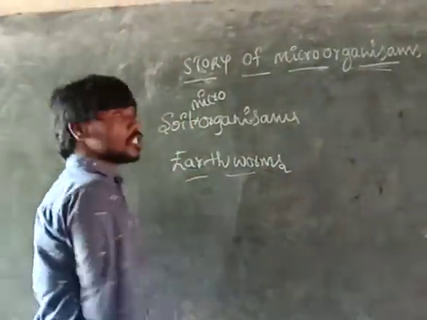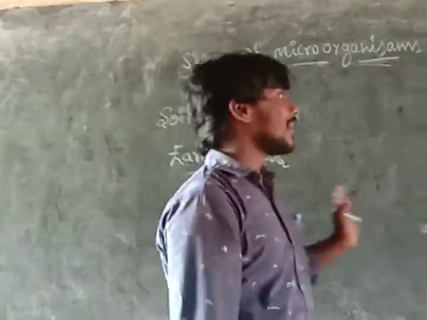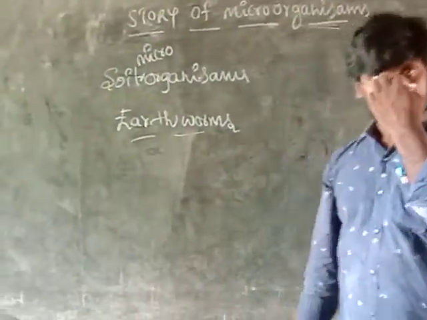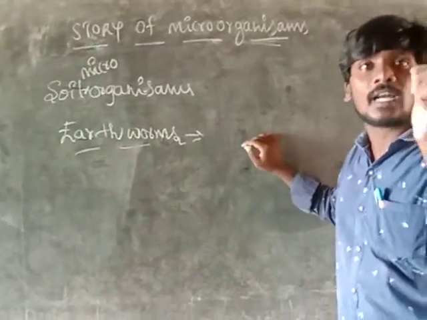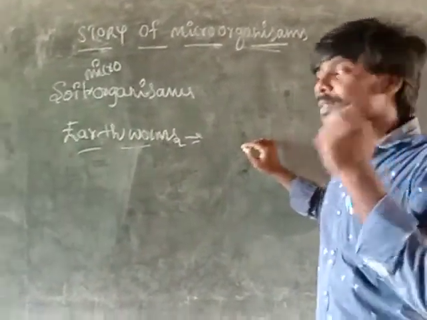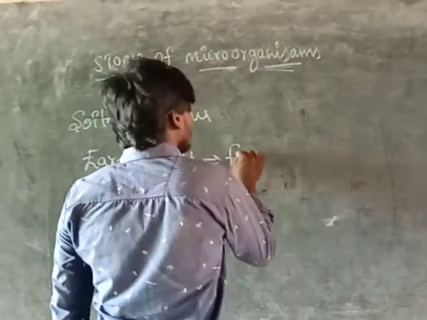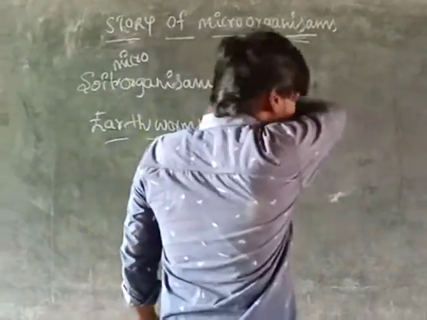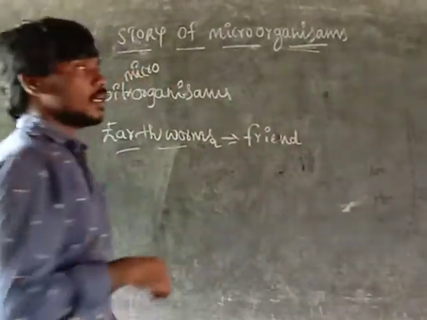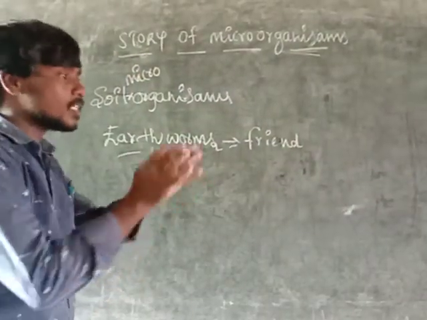What is the other name of the earthworms? Maybe anyone can say? Earthworms are also called the friend of the farmers. Why? Because without any digging or any use of machines, the earthworms dig the soil.